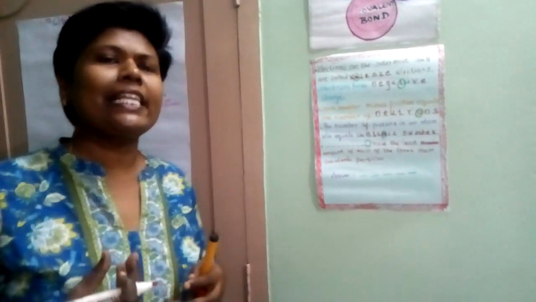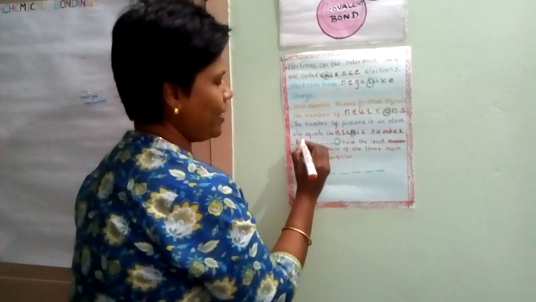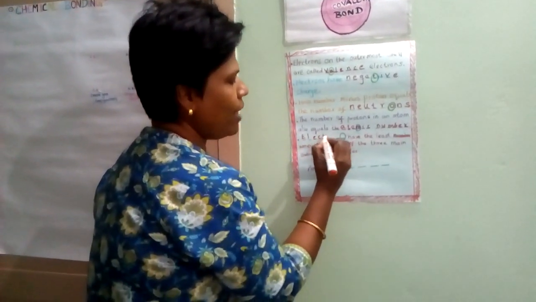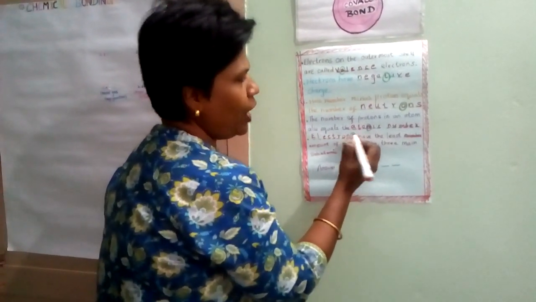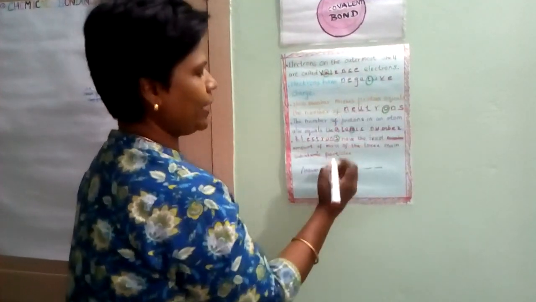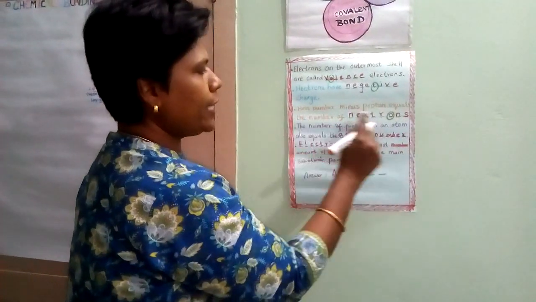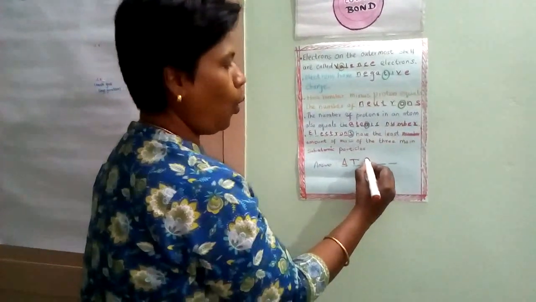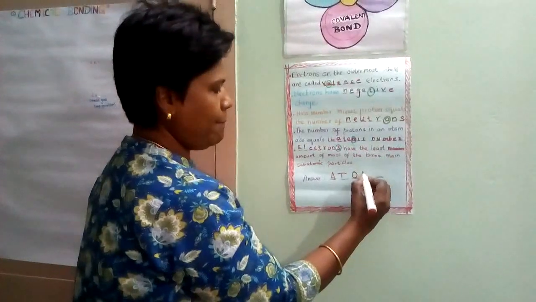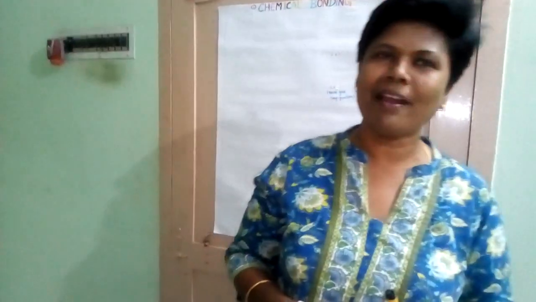Which one do we call negligible? Yes, very good child. It is called electrons. Electrons have negligible mass. Now we are going to join these. From the first one we are getting A. From the next one we are getting T. From the third one we are going to make O. And the fourth one M. And the last one is S. So what is it? It is nothing but atoms.